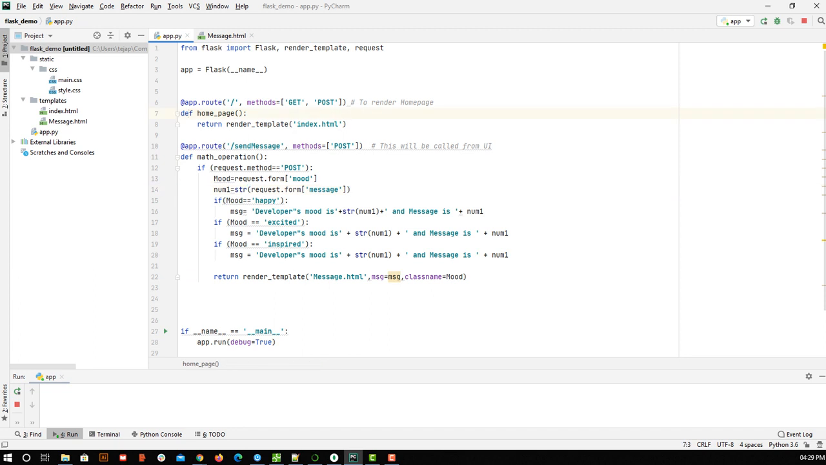This definition of a function is in the Python language, so you already know how to write a function and what a function is. If you don't know, you can go to the previous videos where I have explained what classes and functions are, and you can refer to that. But yeah, this is how we write a function. So when this is called, this function will get executed.